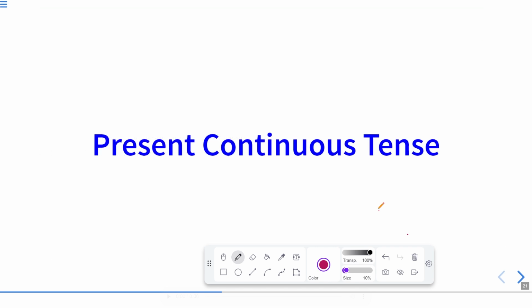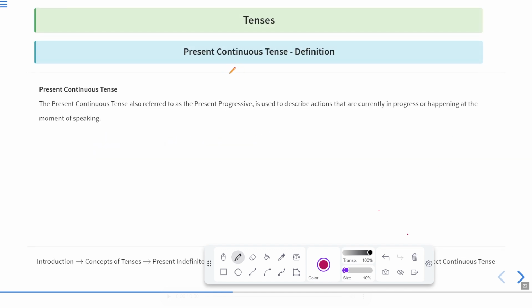Now we'll initiate with present continuous tense. So first of all, the time is present. It means the time which is going on right now. Continuous: if some action is in continuation or is going on, that will be shown in present continuous tenses. So first of all, let us see the definition of present continuous tense. So this is the definition.